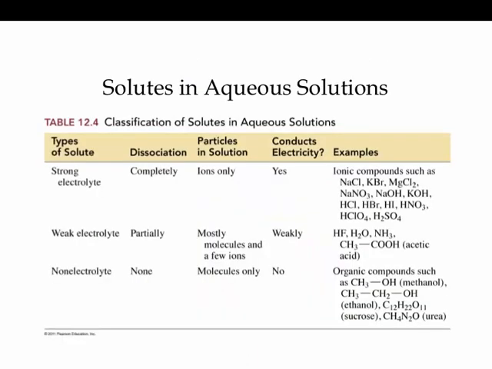Giving you the breakdown of just definition and some examples of electrolytes and non-electrolytes. If it's strong, you have complete dissociation, which means that it completely comes apart into ions, and those conduct electricity very strongly. Weak electrolyte, weak current, so they weakly conduct electricity. Here you have a mixture of molecules and ions. Non-electrolyte, things are dissolved. There's no dissociation, so they stay in their molecular form.